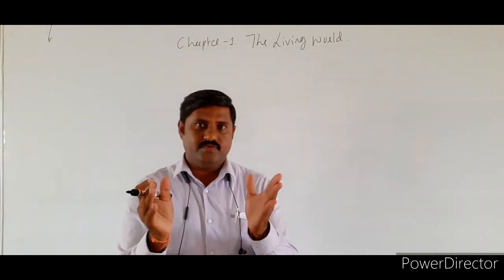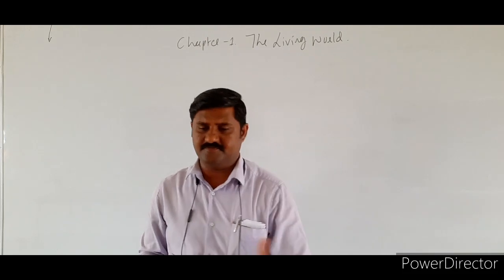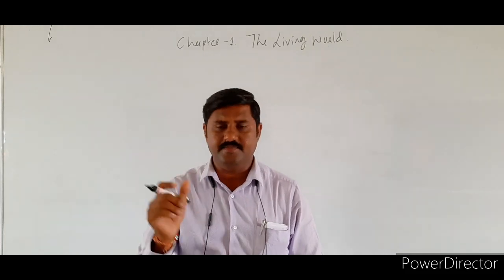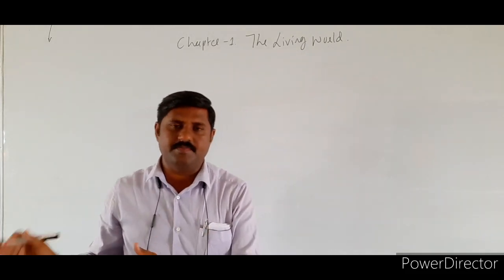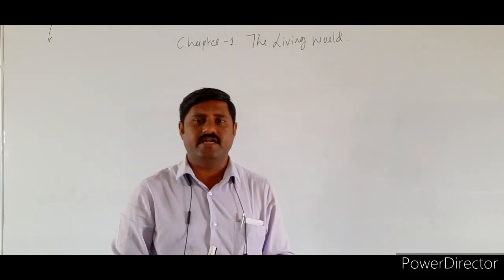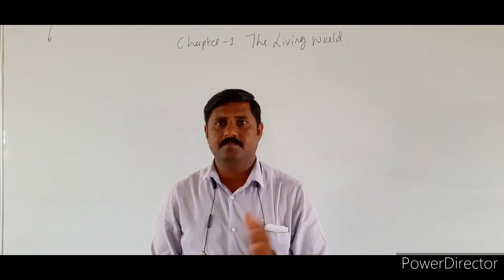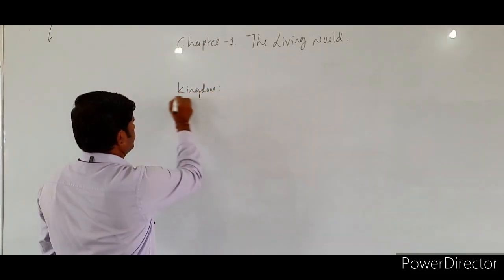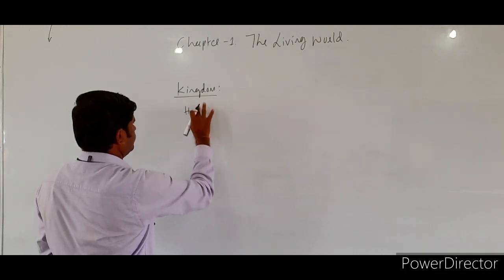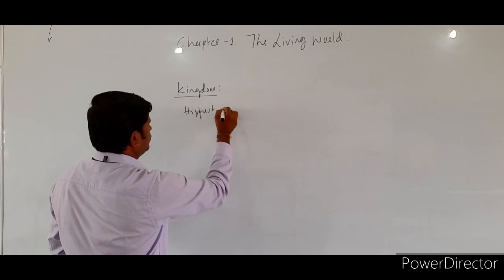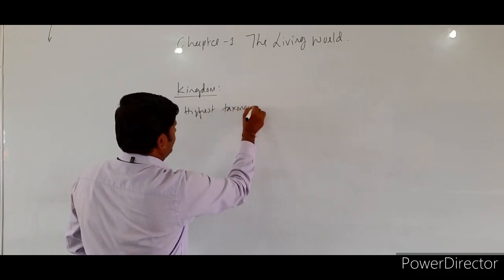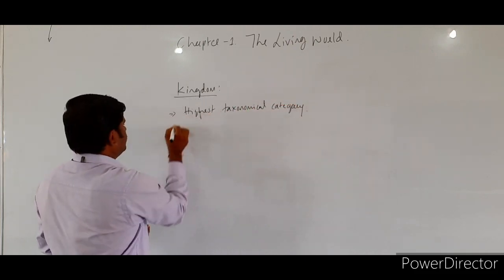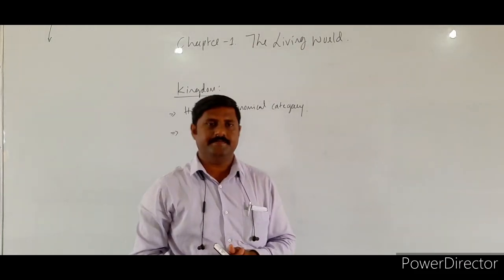Among these, as an example, some of the phyla of all the animals have been included in one kingdom, that is kingdom Animalia, and all the divisions of all the plants have been included inside one kingdom, that is kingdom Plantae, right? So let's see here, kingdom itself is the highest taxonomical category. It is the highest taxonomical category.